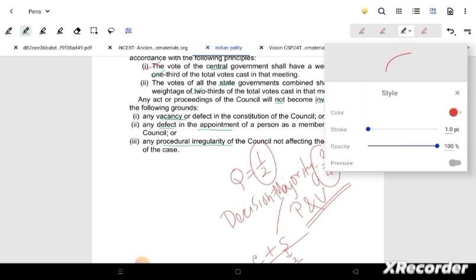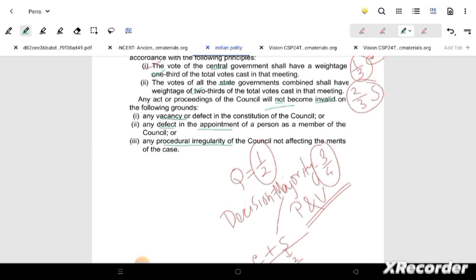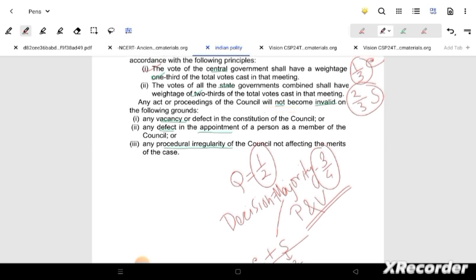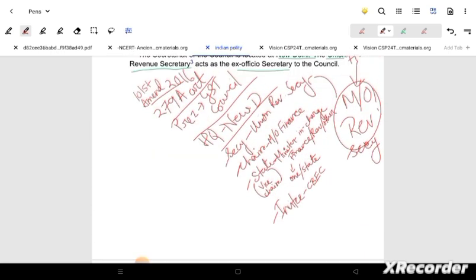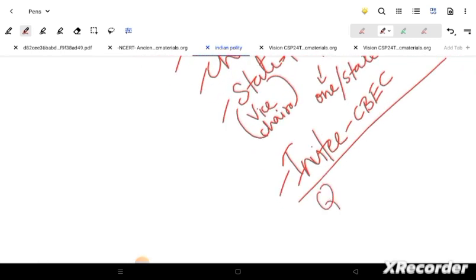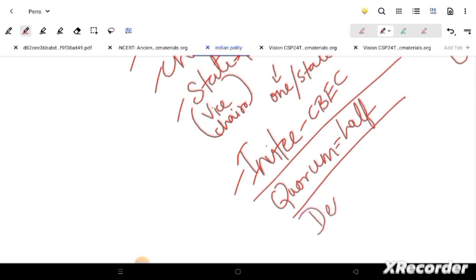Okay, we have almost seen this. If a vacancy arises, if there is any defect of appointment, or if there is any irregularity, these cannot be the reasons for saying this GST Council is invalid. That's why I have taken them out. Here we will just make that particular note of quorum, and that 1/3, 2/3 for center and state, and then the majority of the people that will be associated.